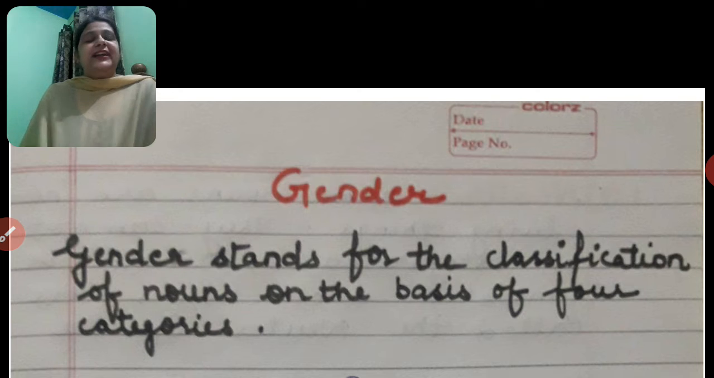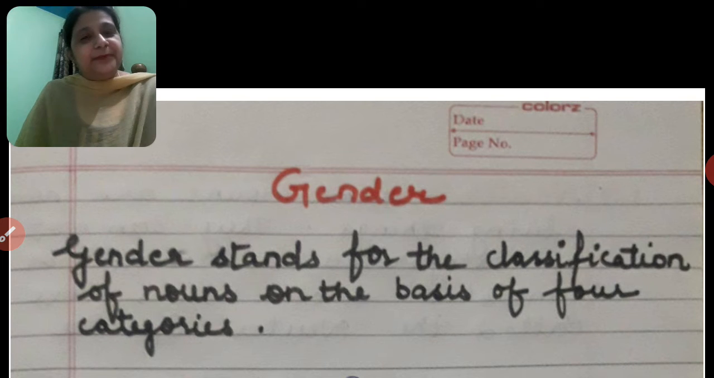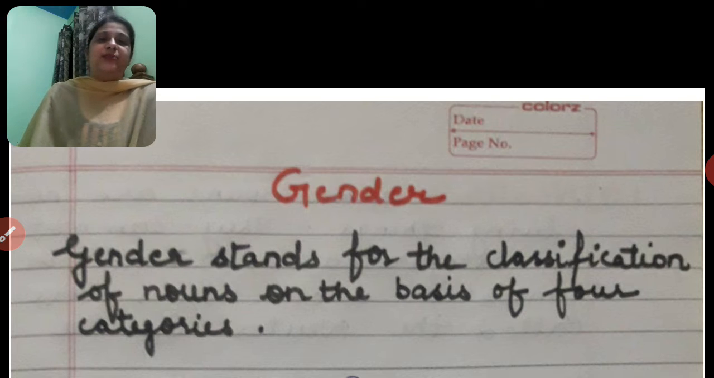Students, as we know, the topic noun is going on. What is a noun? A noun is a name of person, place and thing. Then we did the five types of noun: common noun, proper noun, material noun, abstract noun and collective noun.